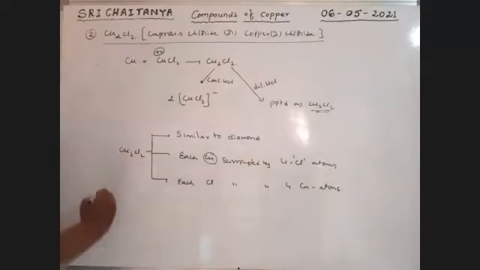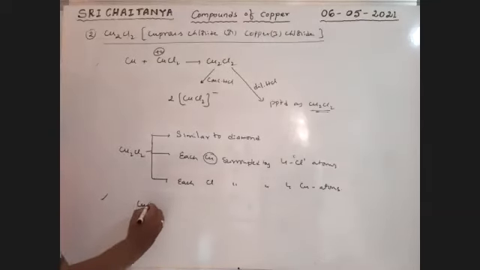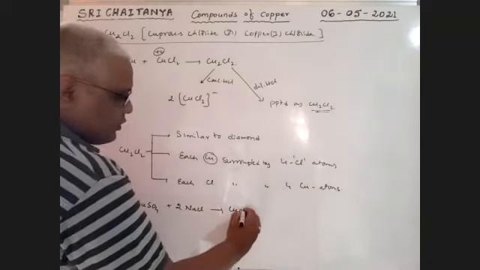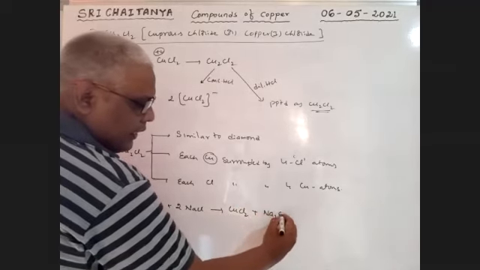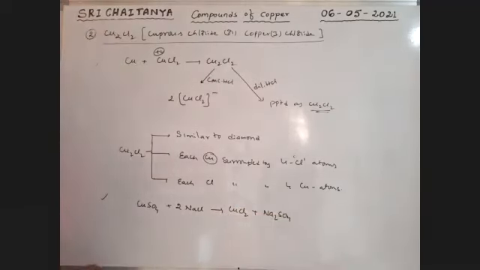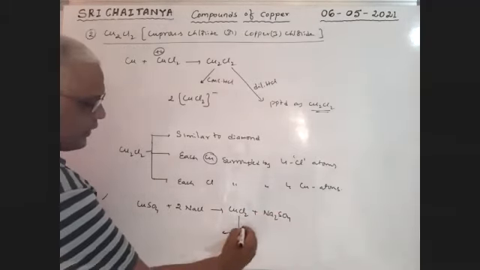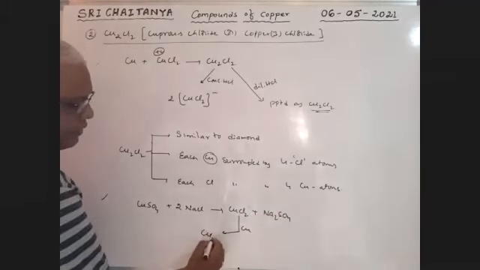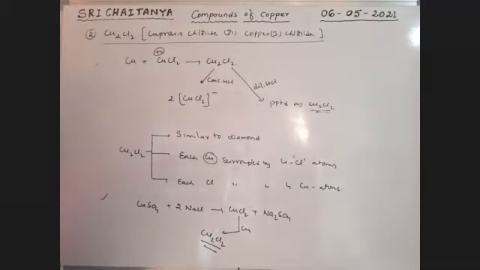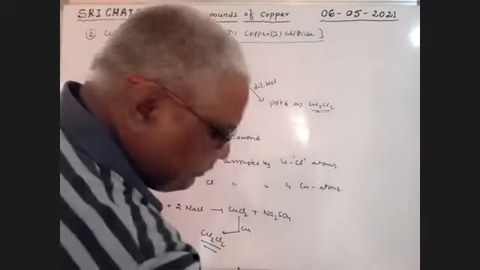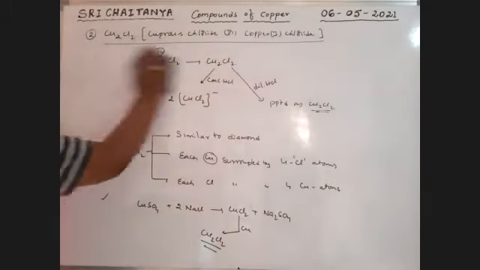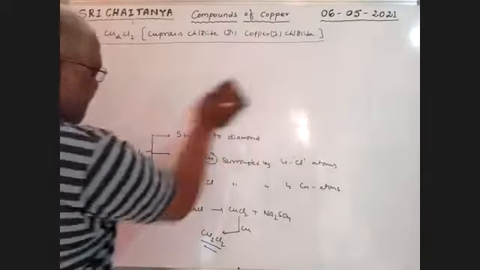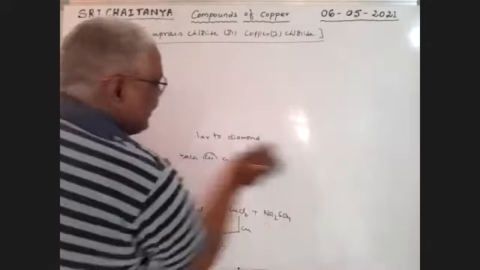Next, another way of preparation: when copper sulfate reacts with NaCl, that gives first of all CuCl2 plus Na2SO4. This CuCl2, when it reacts with copper, gives Cu2Cl2. Next, please write notes along with me.